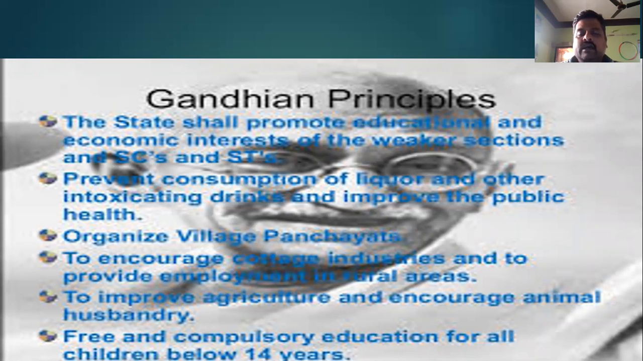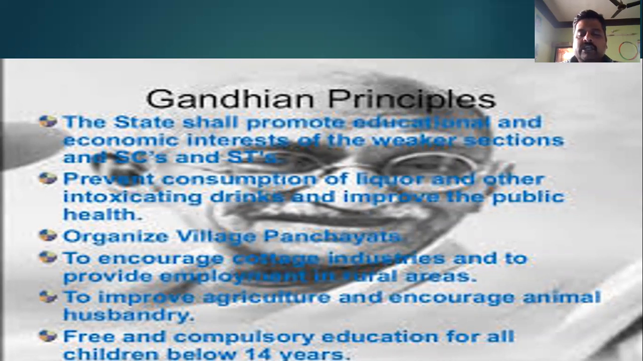Prevent consumption of liquor and other intoxicating drinks and improve public health. Try to avoid these intoxicants. Do not encourage them. That is what the government has to do. Organize village panchayats so that administration goes to the ground level. Encourage cottage industries and provide employment in rural areas. Small industries will provide employment opportunities in rural areas so that rural people do not come to cities in search of jobs. They have jobs at their own place and can stay back in their own places.